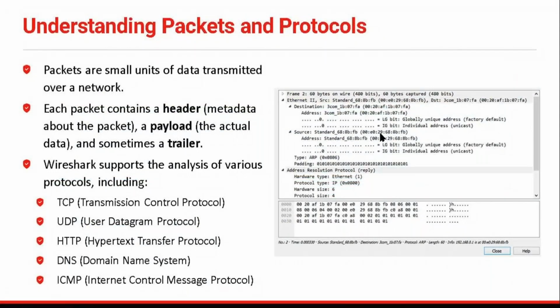Like the packets and the protocols we are having. So when we are talking about the packets and the protocols, as we were saying, Wireshark is a network packet analyzer.